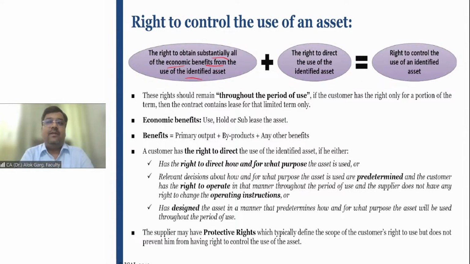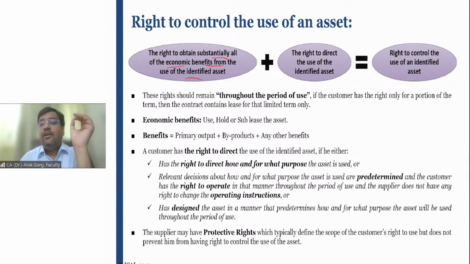For example, if I have taken a house property on a lease basis, the rights relating to the use of that flat, that house, are vested in me. Substantially all the benefits relating to the use should be vested in me as a lessee. For example, it protects me from the sun, the rain, the summer, winter, cold, right? It allows me to put whatever I want in my house, provided I cannot put illegal things in my house. So that is kind of a protective thing.